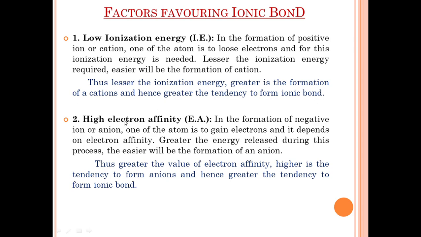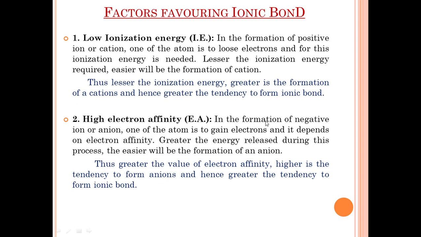So next factor, high electron affinity. As we know the definition of electron affinity, the amount of energy released when an electron is added to the outermost orbit of an isolated gaseous neutral atom. It is called electron affinity. So in the periodic table, electron affinity decreases down the group and increases along the period.